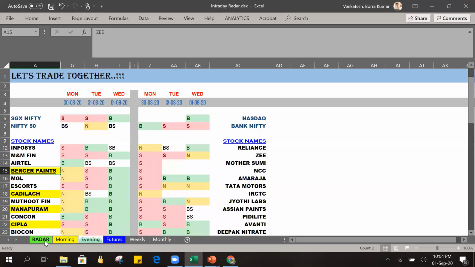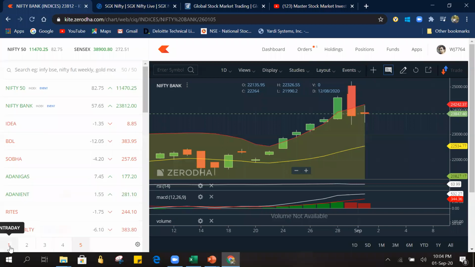One more request from our members was that they want the radar as early as possible, like at 8:30 or 8:45. So what I am trying to do is post the radar one day before; for Wednesday I am posting it on Tuesday. You can see for Monday I posted on Sunday, and for Tuesday I posted yesterday at around 11:40. Now, without any delay, let's go to Berger Paints and start the analysis.